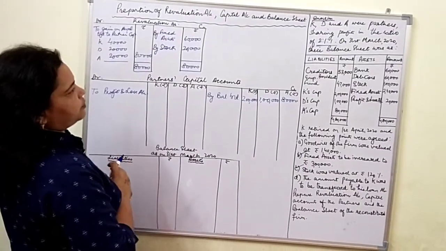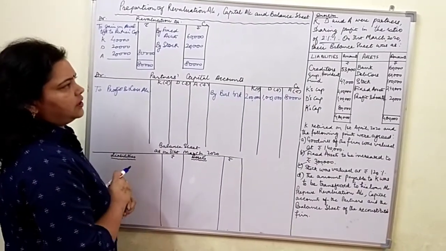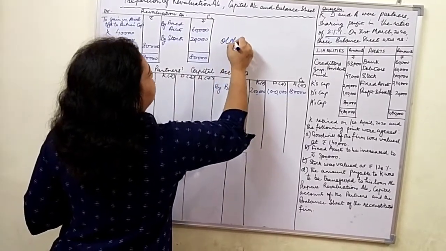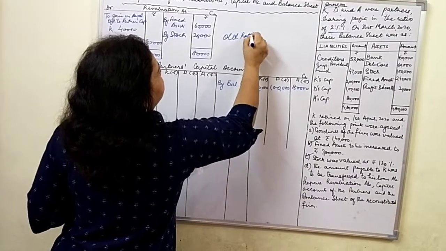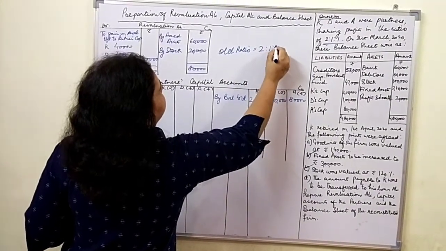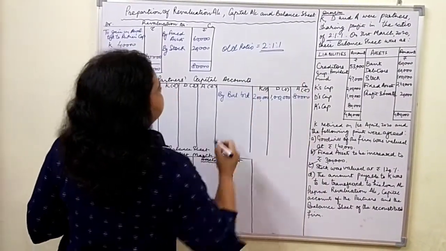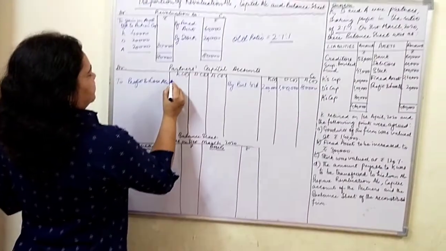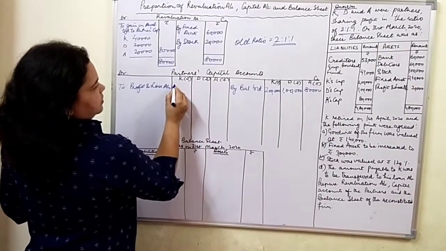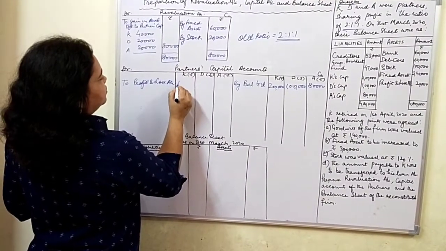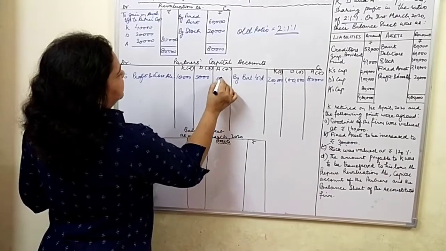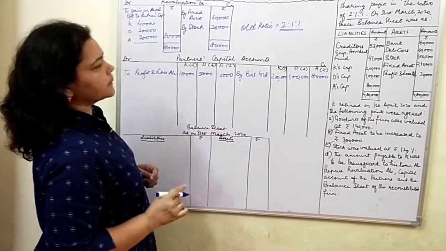So again 4 parts of 20,000 because the old ratio is 2:1:1. Here I should write it here so that you can always keep this in mind. So 4 parts of 20,000. 20,000 divided by 4: 5,000 into 2, 5,000 into 1 and 5,000 into 1.